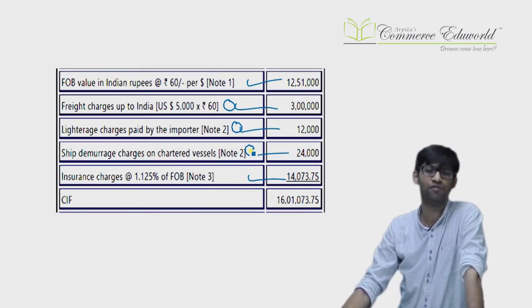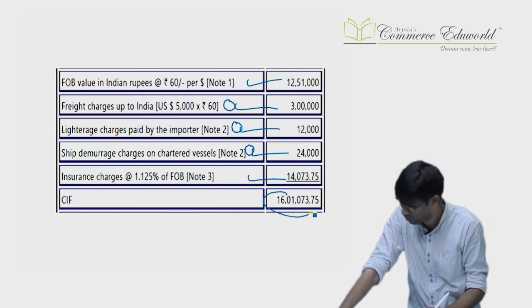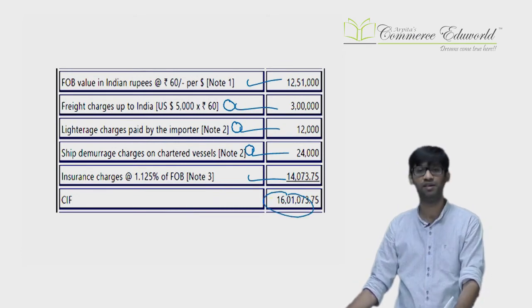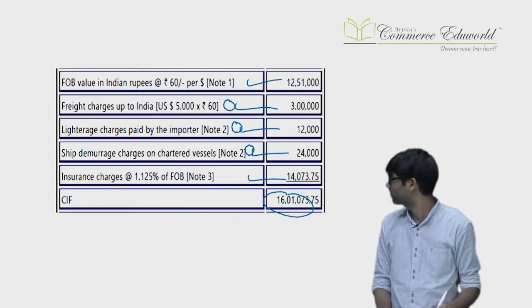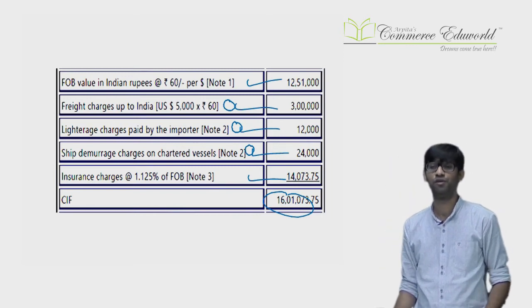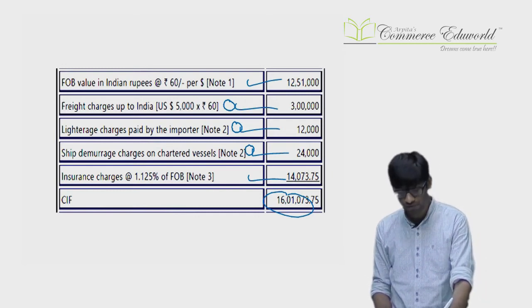We have added insurance. If we don't know insurance, we have considered 1.125% of FOB. And then we have done the total, that is the CIF value on which duty will be calculated. Okay? Now, these were the few module PM questions which we need to consider for the purpose of valuation after the amendment. Further, in RTP they have given few sums, very good sums.